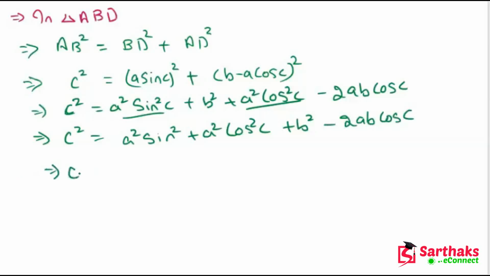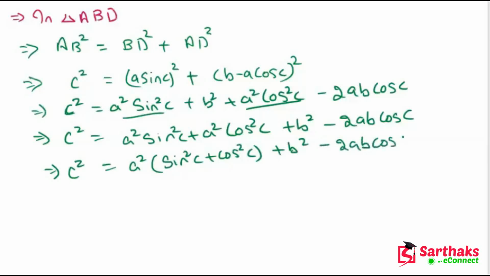Now if we take A square as common, we get sin square C plus cos square C, and this is B square minus twice of AB cos C. Now this becomes A square into (sin square C plus cos square C, which is 1). So this is A square plus B square minus twice AB cos C, and this equals C square. So this is our required result.